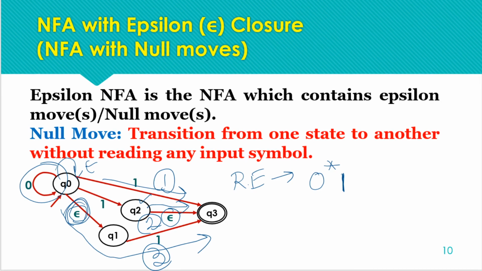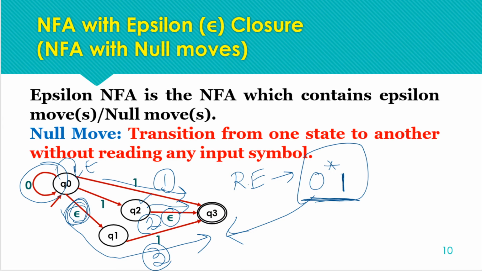We will be following any of these paths to reach the final state Q3, and being on Q3 means after that we have no other moves. So if we are on Q3 after receiving a single one, the string is accepted, and we have scope for any number of zeros, or zero or more zeros, at Q0. So this regular expression is for this NFA with epsilon closure.